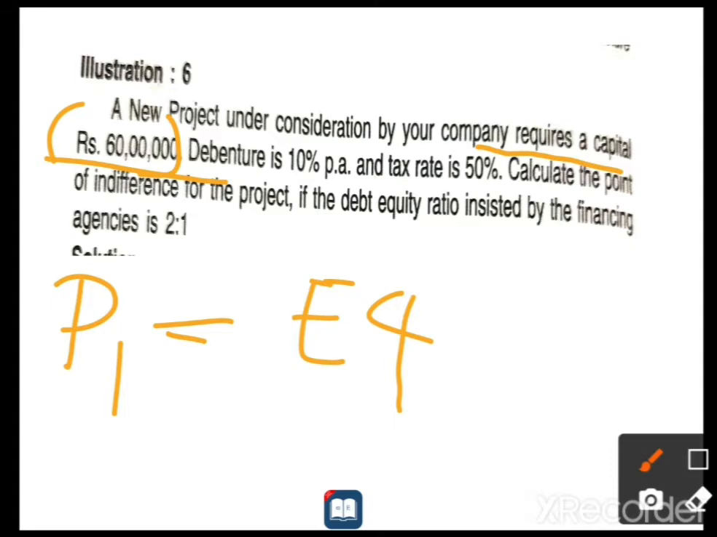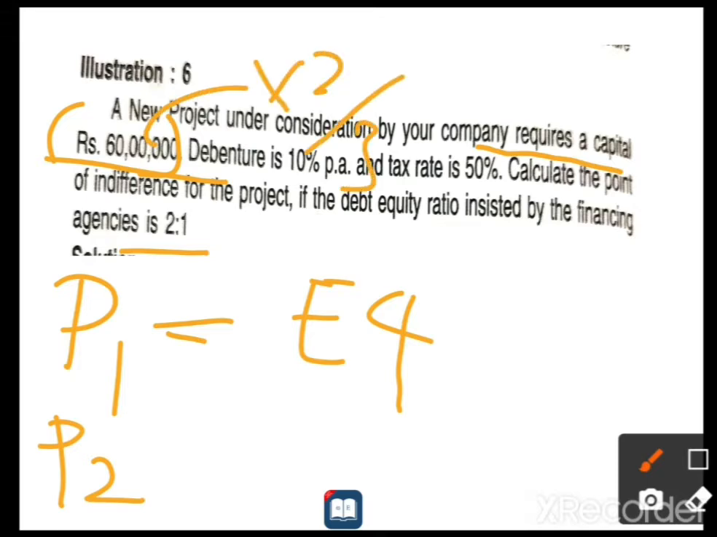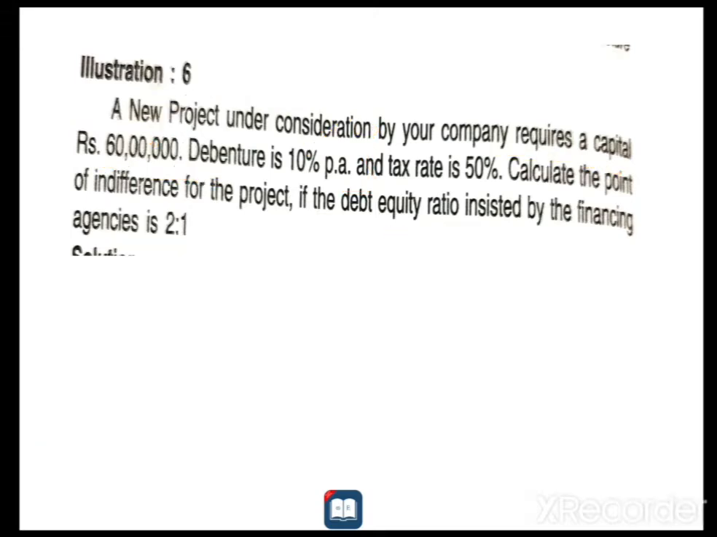It is an assumption. Next, in the proposal for the project, the debt equity ratio inserted by the financing agent is 2:1 in plan 2. Okay, 60 lakh into 2 divided by 3, this is debt. Debt is what? 2, and equity is what? 1. Please, it is very important. Debt is 2, equity is 1.